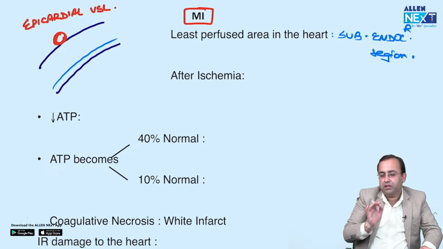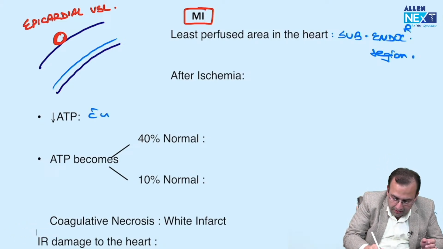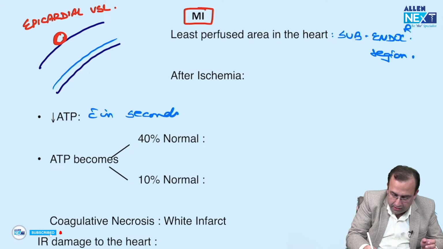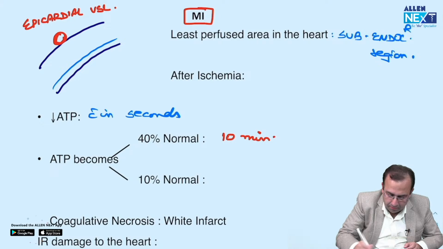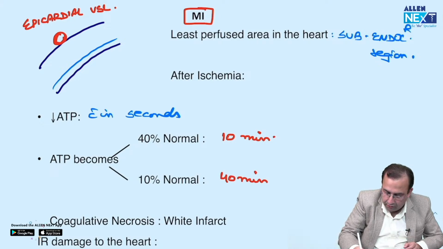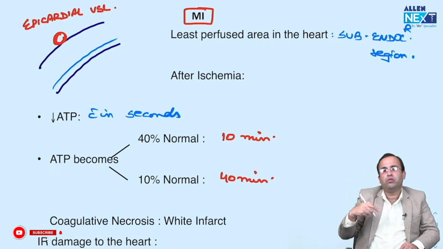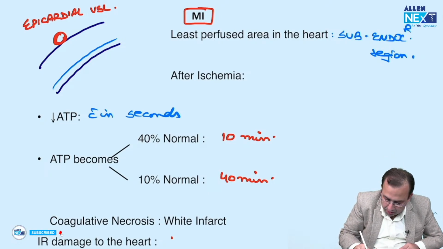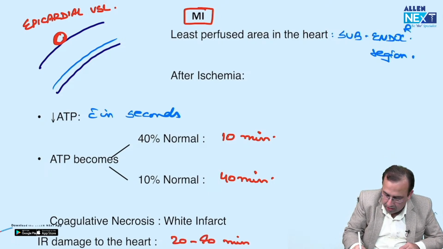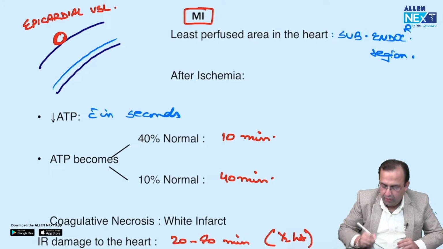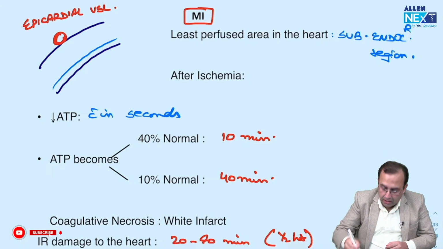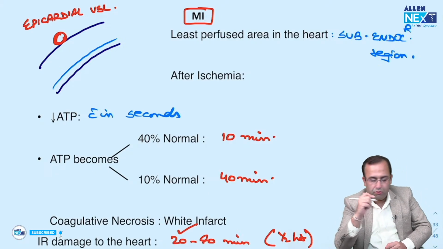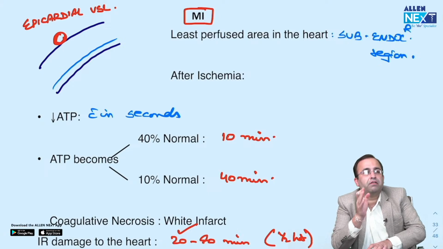After ischemia, after the blood supply is reduced, ATP starts reducing within seconds. ATP becomes 40% of normal in 10 minutes, 10% of normal in 40 minutes. This is the 10-40 rule. Irreversible damage to the heart is 20 to 40 minutes with an average of half an hour. If both 20 and 40 are given in the options, we will mark 20 minutes, because in some people irreversible damage occurs at 20 minutes also.